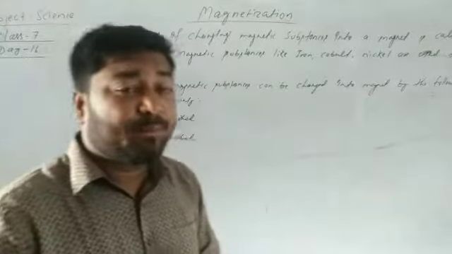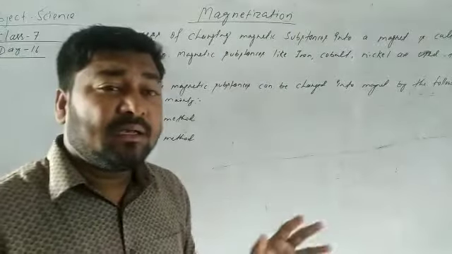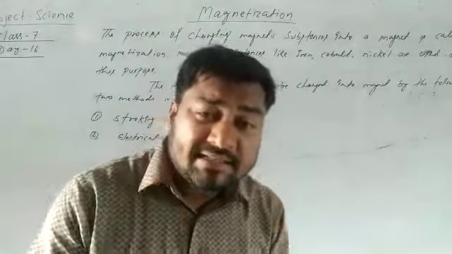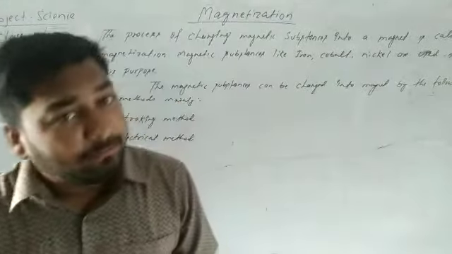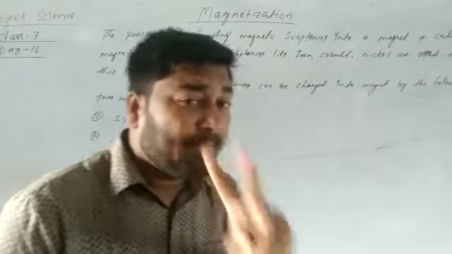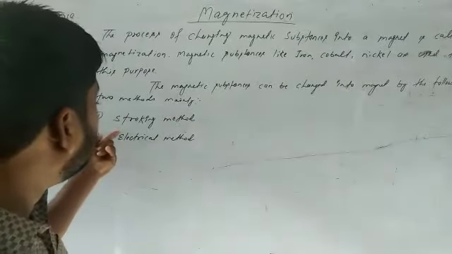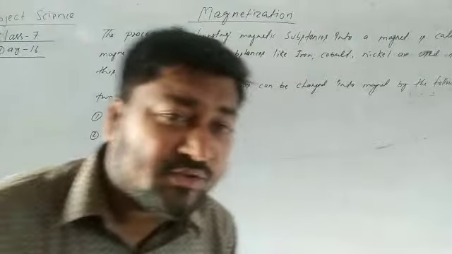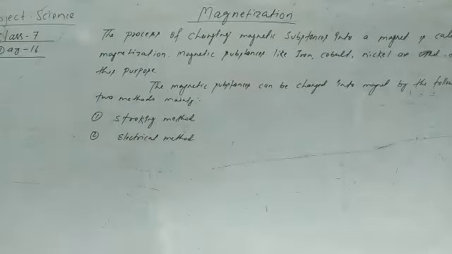Magnetization means the process of changing a magnetic substance into a magnet. They can change by the two processes. Okay, dear student, so we will read the first method, the stroking method, first.